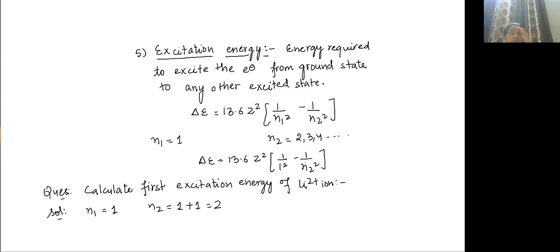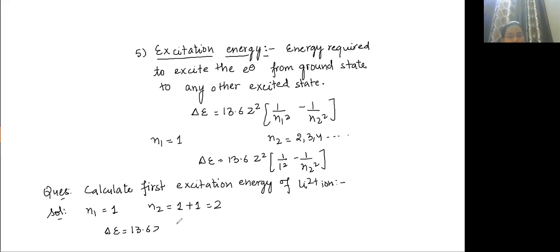Okay. Is this clear how to find out N1 and N2 value in case of excitation energy? Excitation energy, N1 is always fixed 1. If they have mentioned first, it will be 1 plus 1. If they have mentioned 6 excitation energy, 6 plus 1. Okay. So what will be delta E?